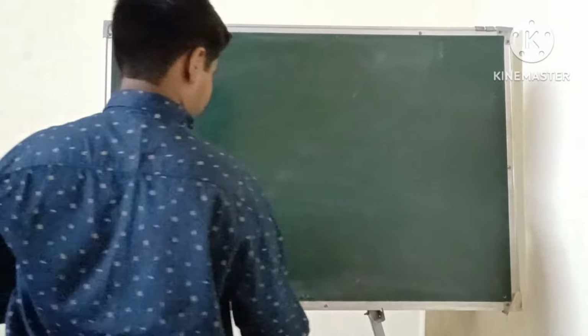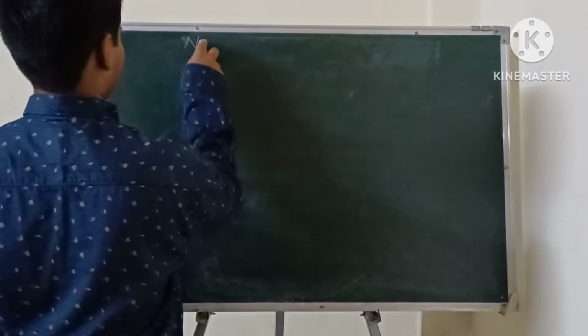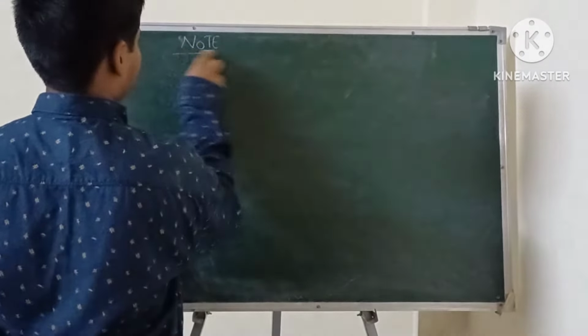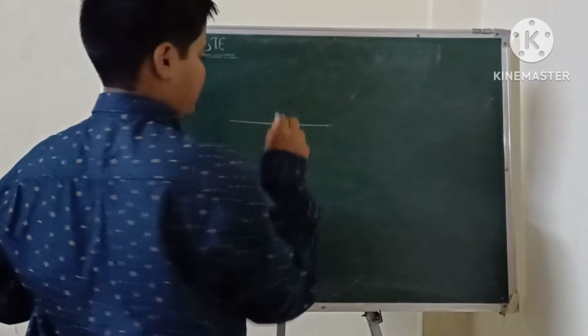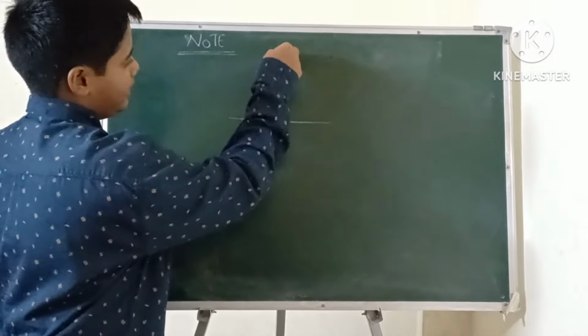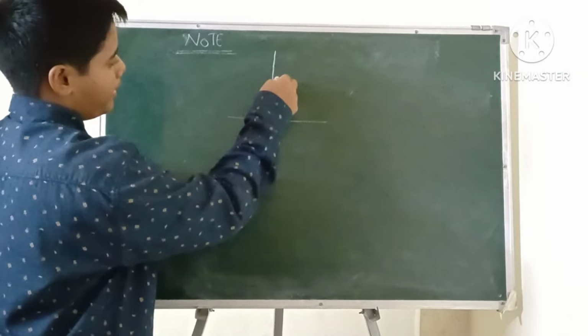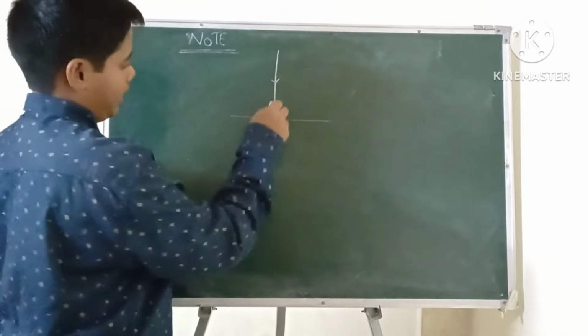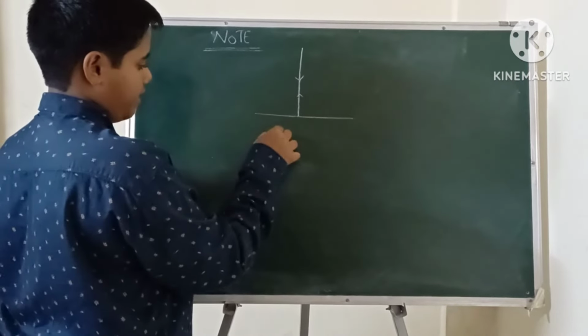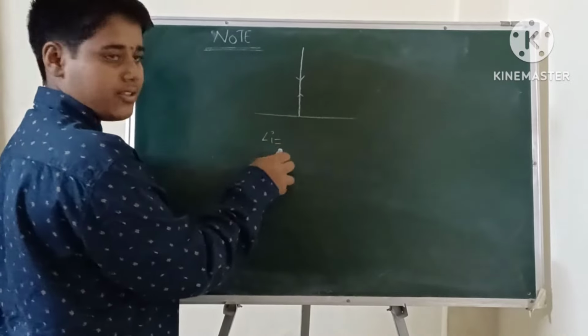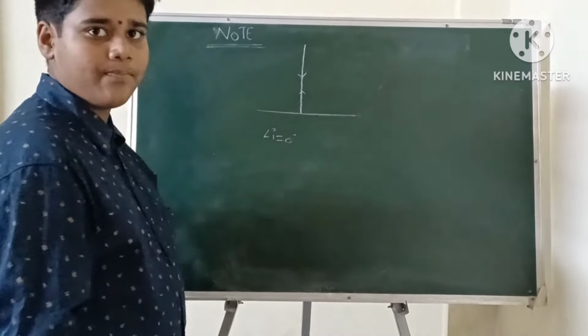Note point. In this I am taking, this is a plane, and when the incident ray is perpendicular to the surface and the reflecting ray also, here the angle of incidence is 0 degrees.